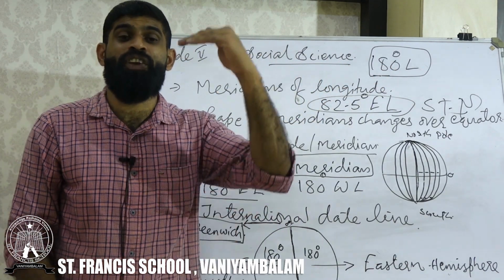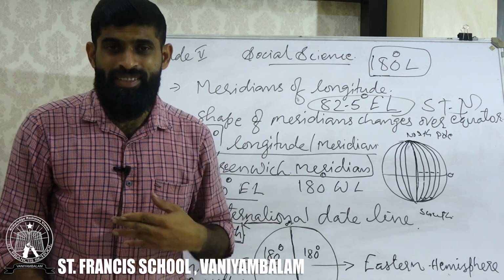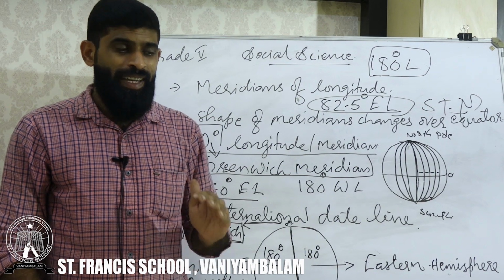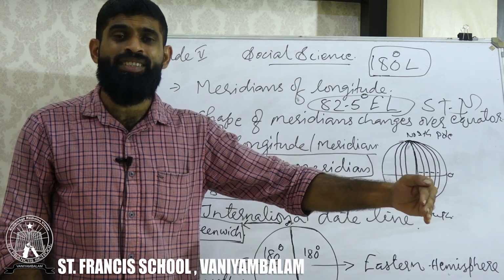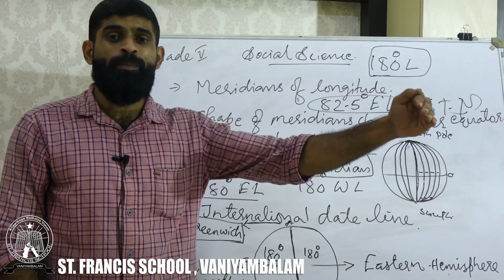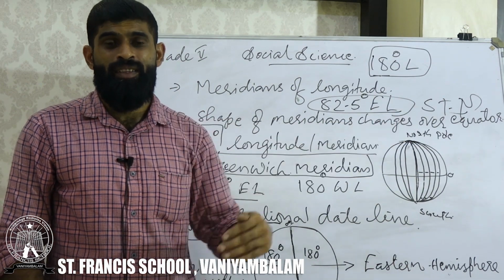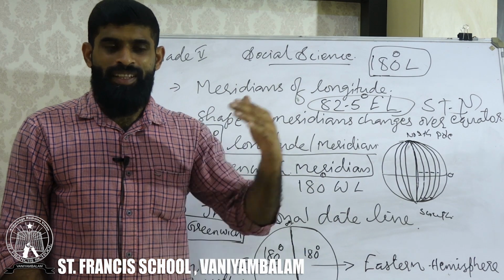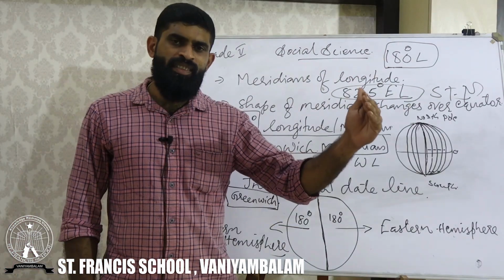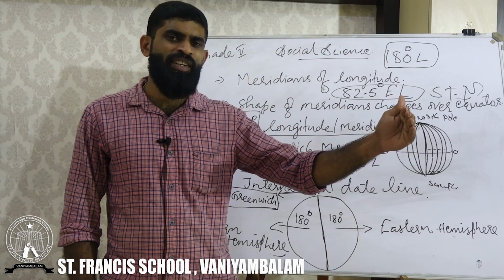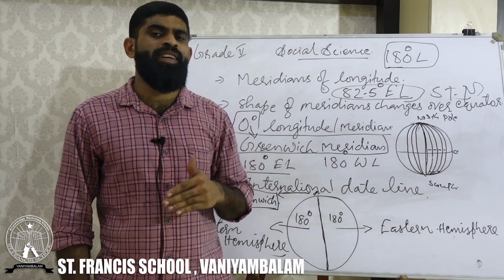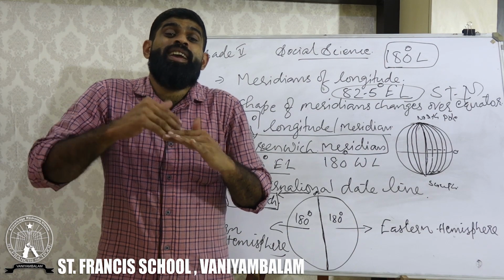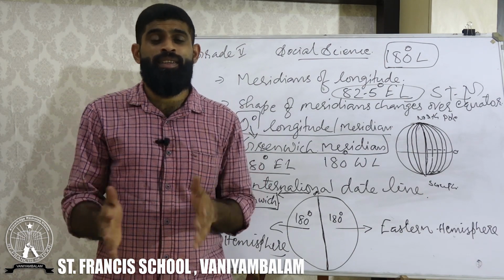A person who crosses the international dateline from the western side will miss a day. At the same time, if a person crosses from the eastern side over the international dateline, he will be a day ahead.